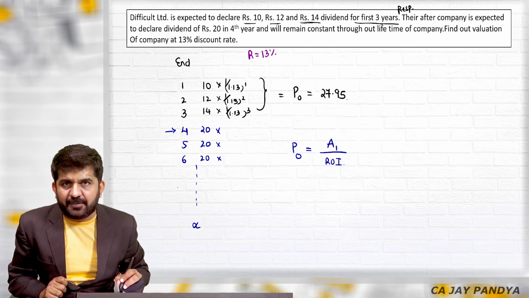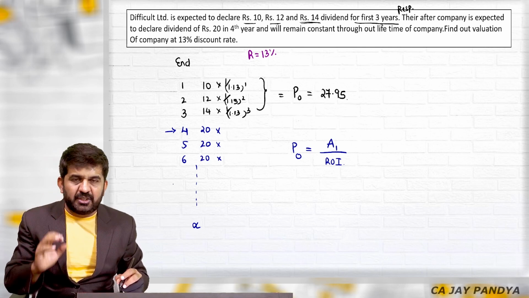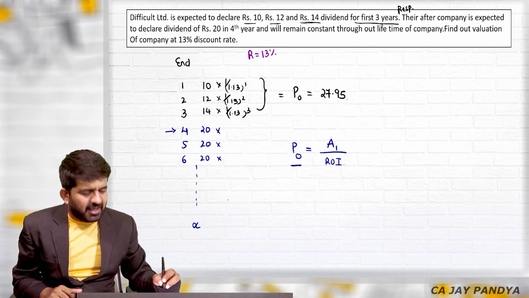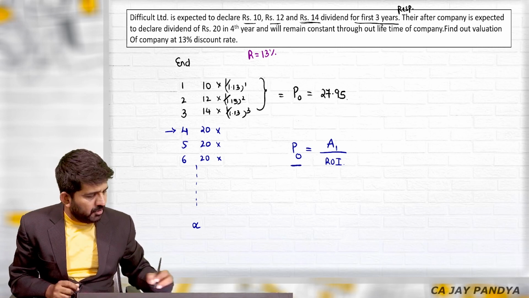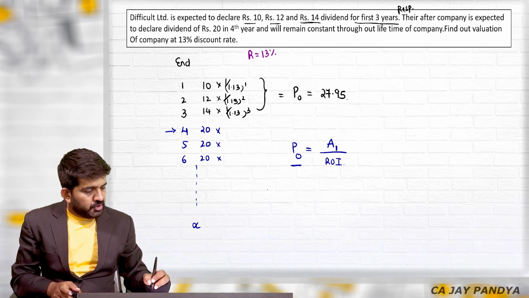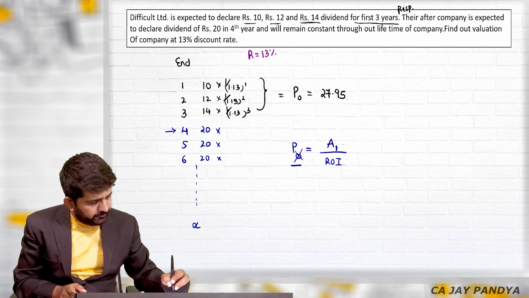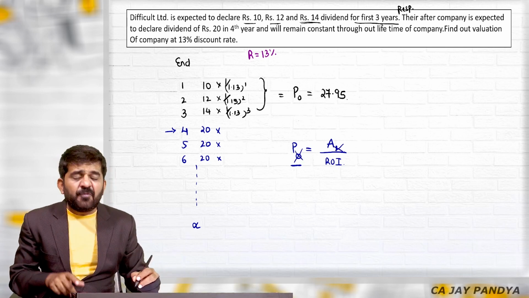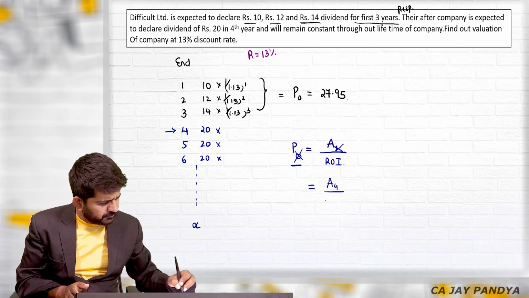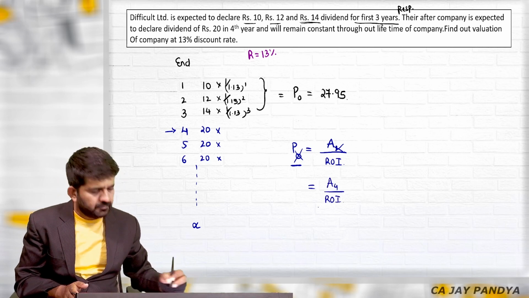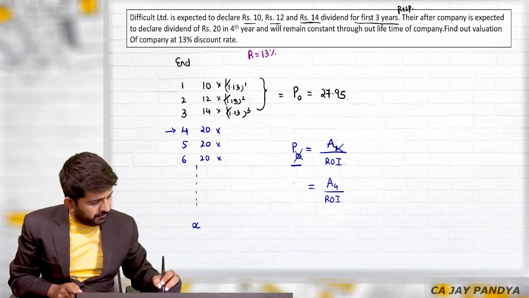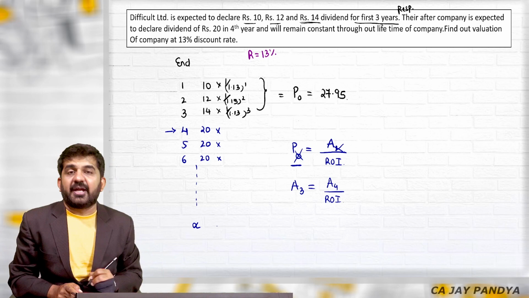No, this cannot happen. So what to do? Try to understand. We'll have to play with the formula. If you want to find out answer as on today, you should start with first year. So I'm changing the formula. If I start with fourth year, I will not be getting at the end of 0 year, but I will be getting amount at the end of third year.